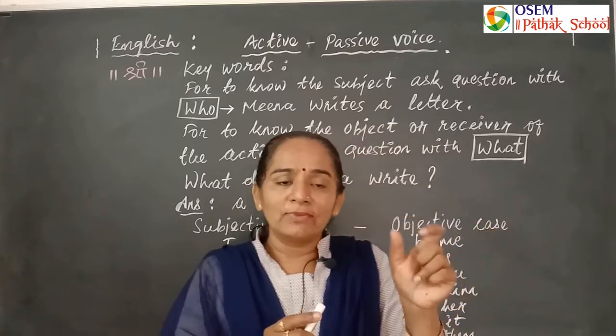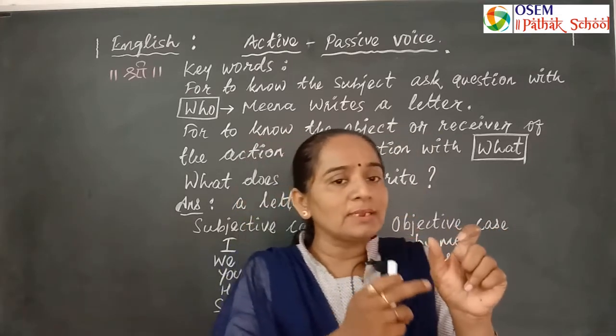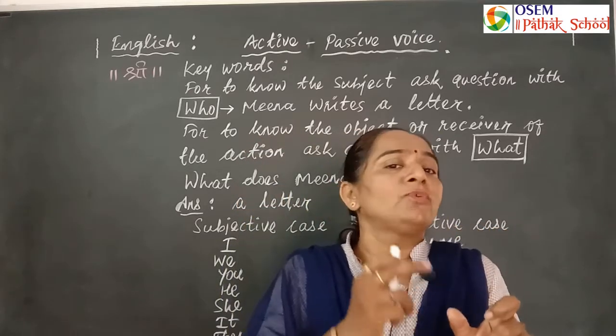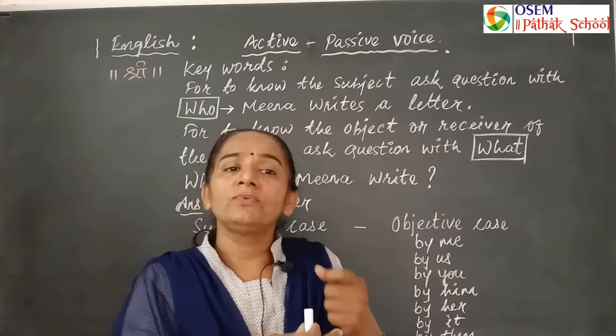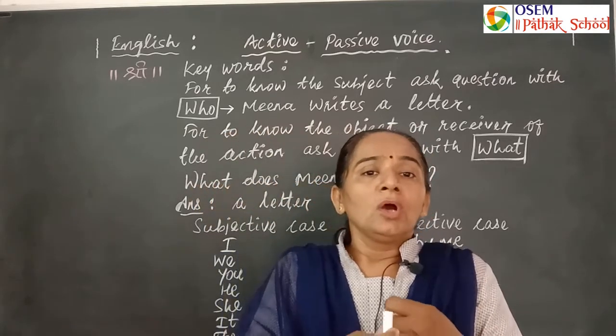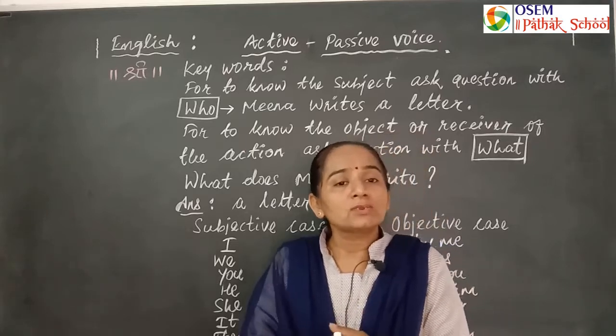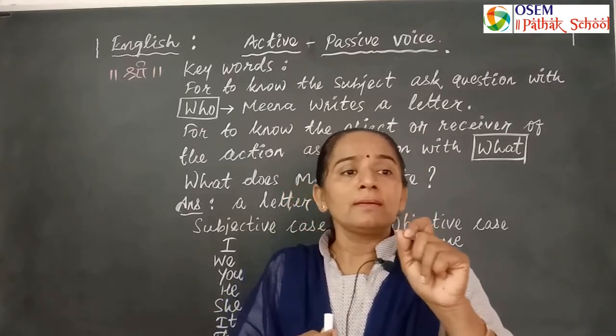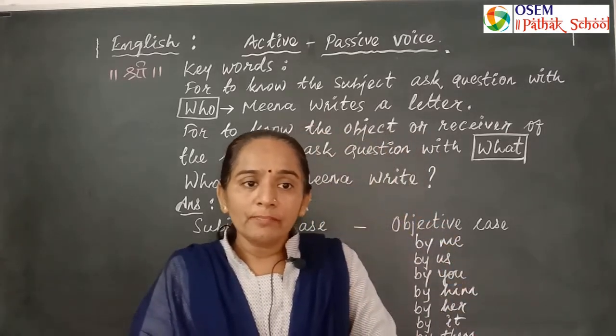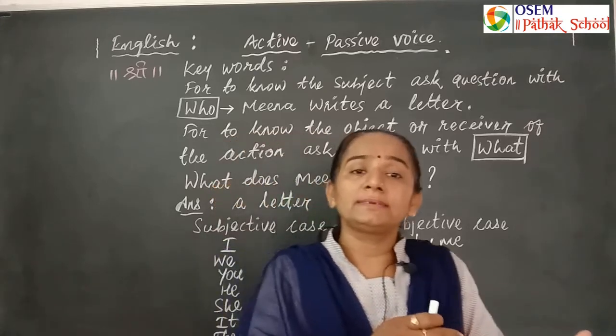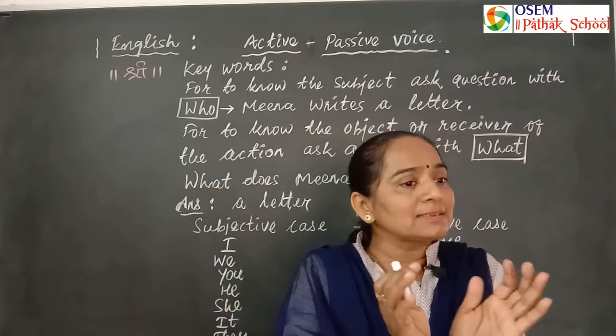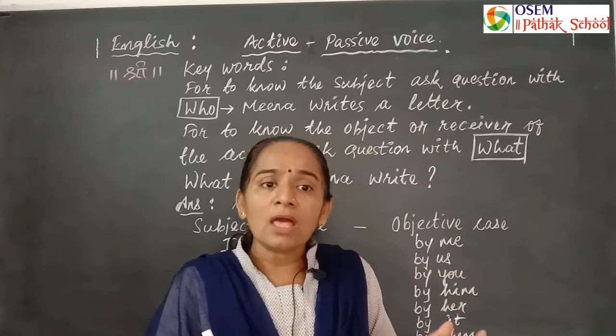The answer is Meena. Meena is the doer of the action. Second, for passive voice, ask the question with what, meaning who is the receiver of the action. Meena writes a letter daily. What does Meena write daily? The answer is a letter. A letter is the object.